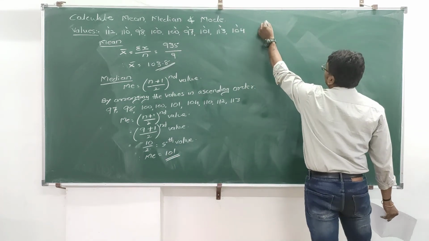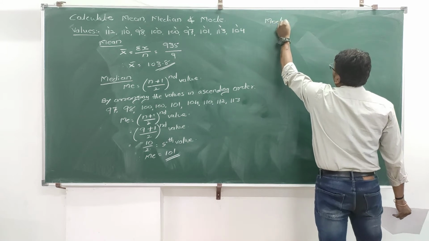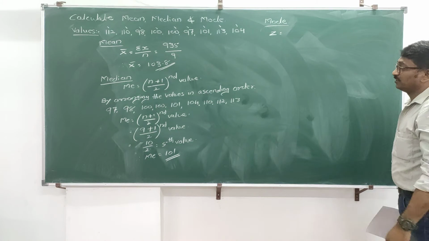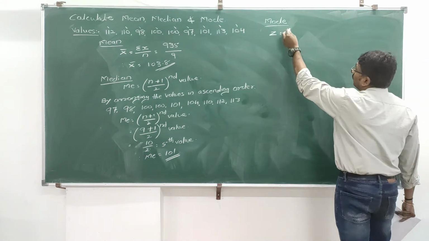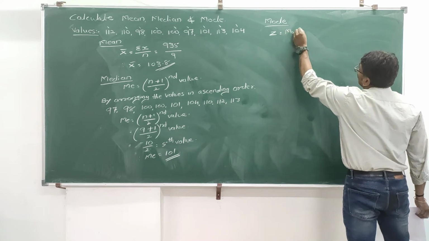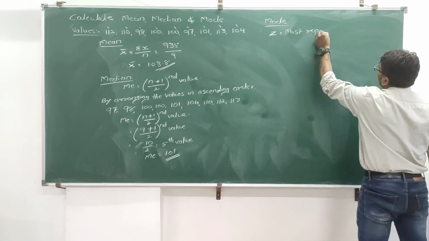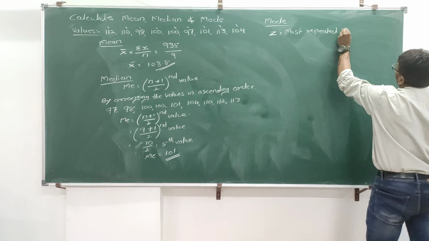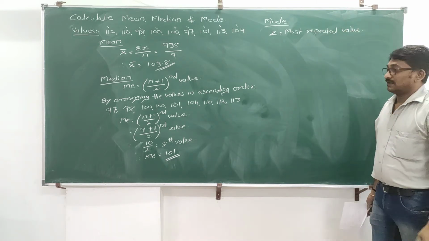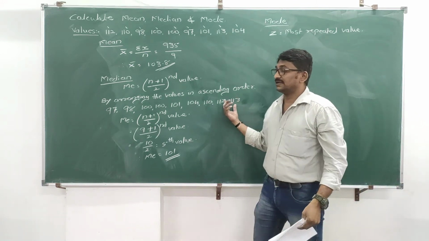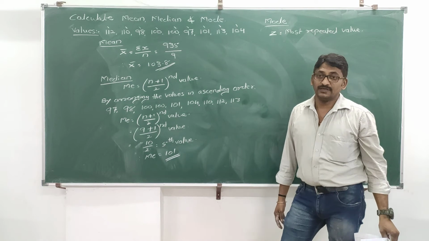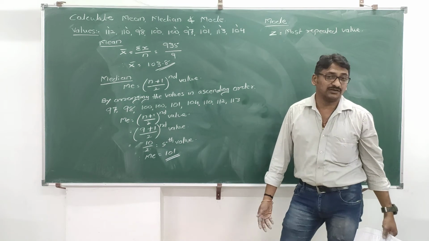Mode is very simple. Mode is always denoted by Z. There is no formula available, so there is a statement. It is the most repeated value. Now you know the ascending order. In ascending order, you check which is the most repeated value. Means the value which is repeated the highest number of times.